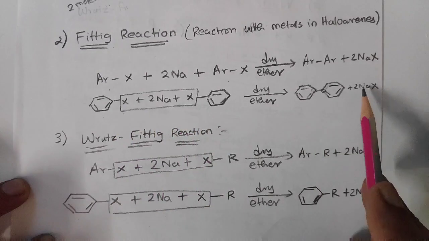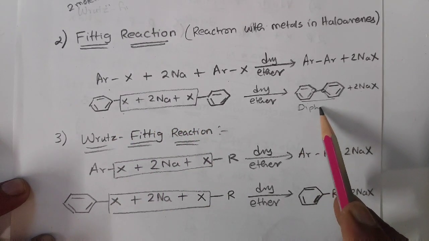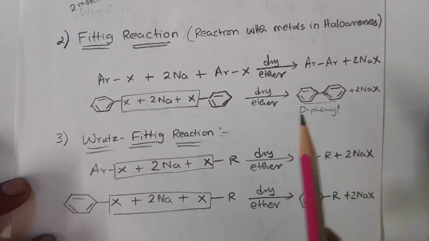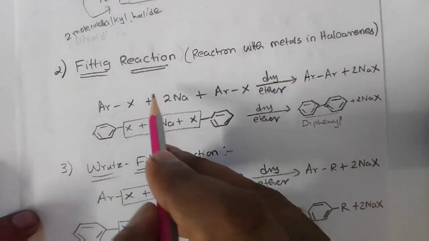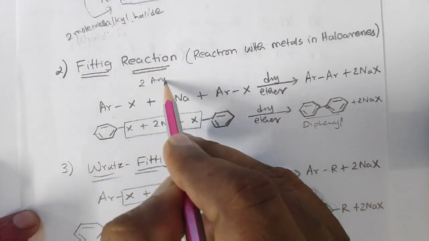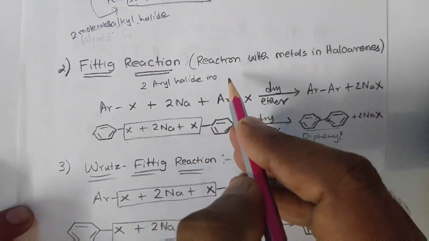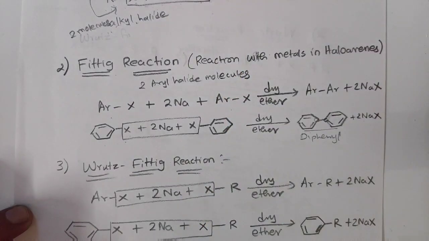In this also 2NaX is being removed, and this is your diphenyl group. Everyone understood this, right? So Wurtz reaction, two alkyl halide molecules; Fittig reaction, two aryl halide molecules we will use.